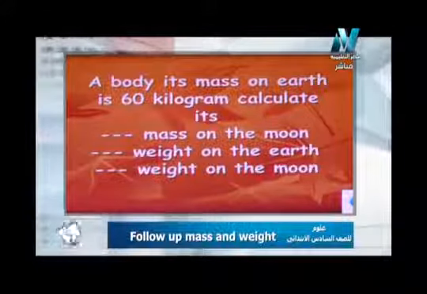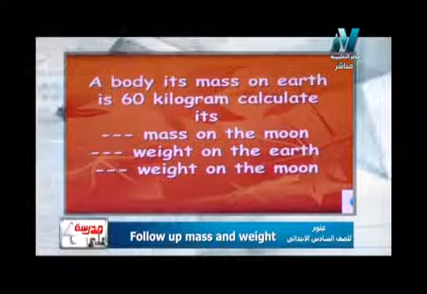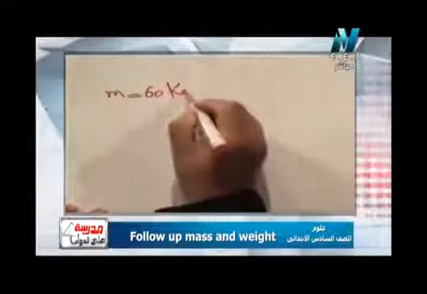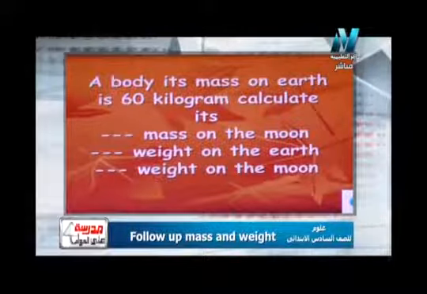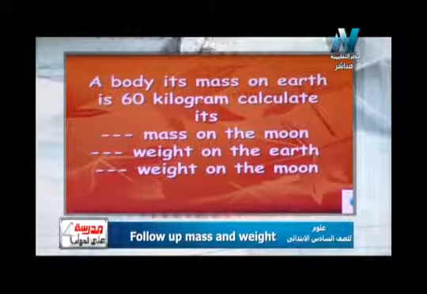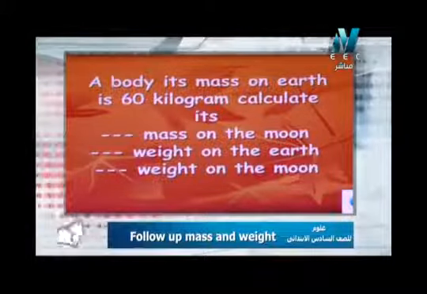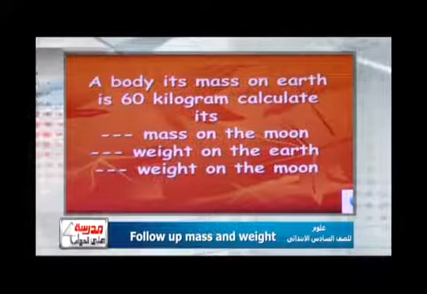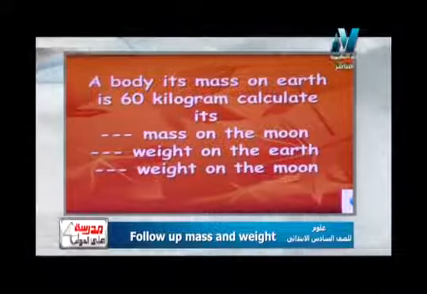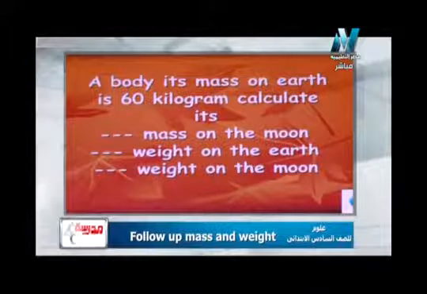The problem says the mass equals 60 kilogram. Okay, so what are the demands? What are the requirements? I want the mass on the moon, the weight on the moon, the weight on the earth. So before anything I write the two triangles. Before any step in the problem, I write two triangles on the other side.